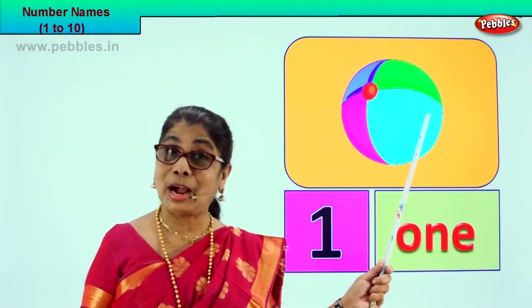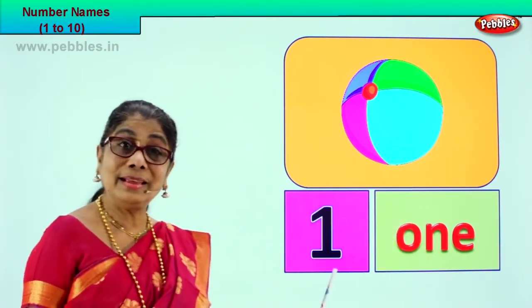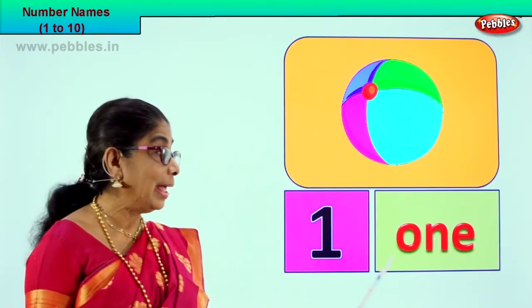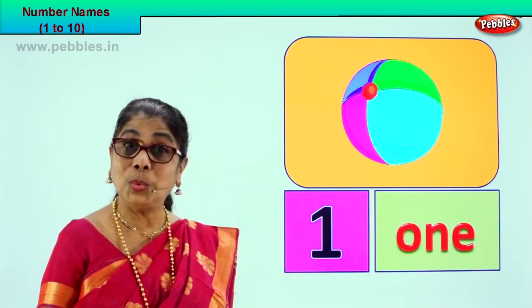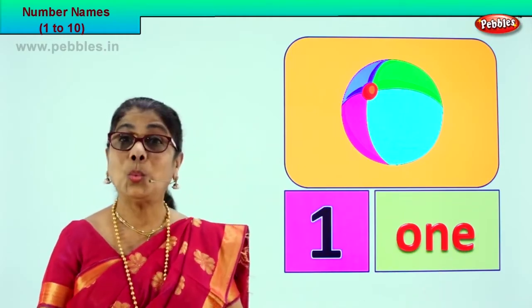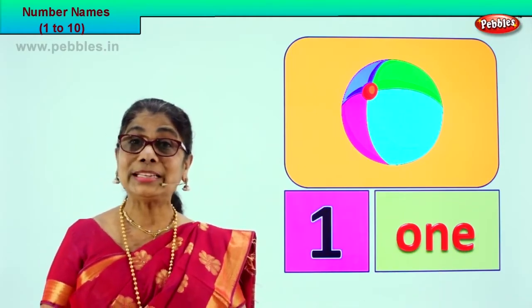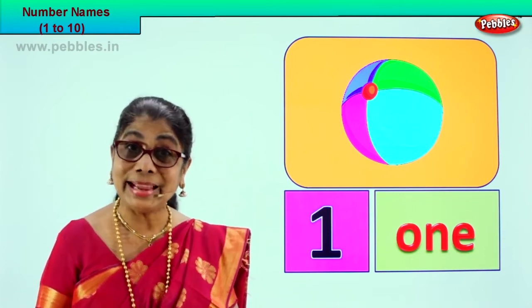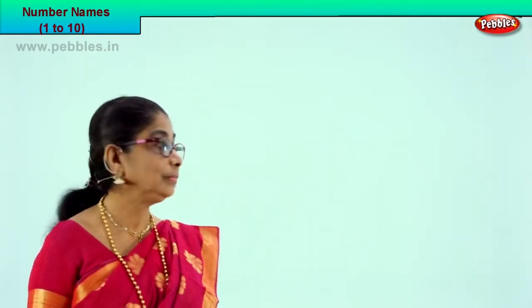Very good. So you learn to count the picture, recognize the number and spell it in words. How do we write number 1? O-N-E, 1. Very good. Shall we go to our next picture?